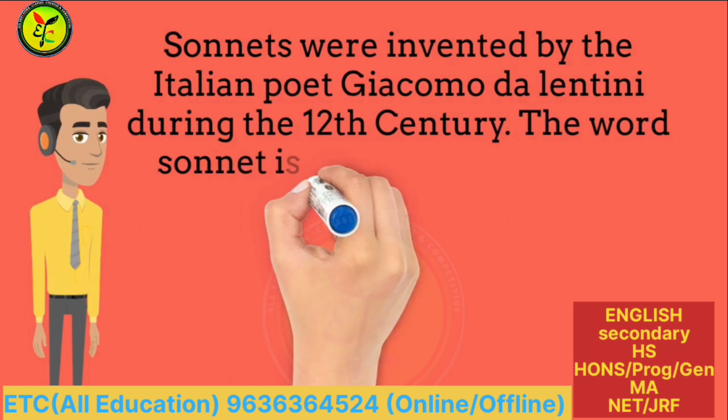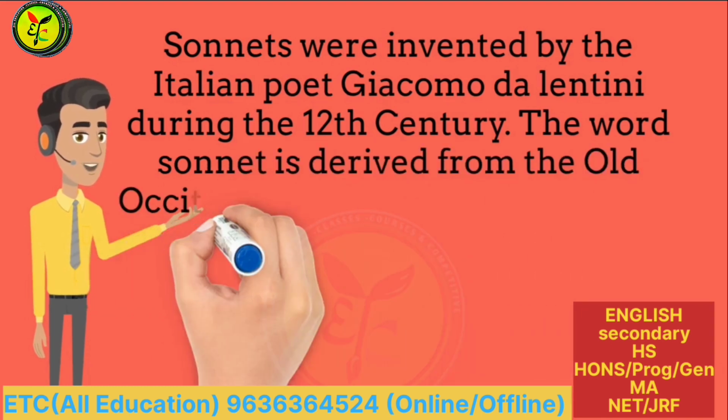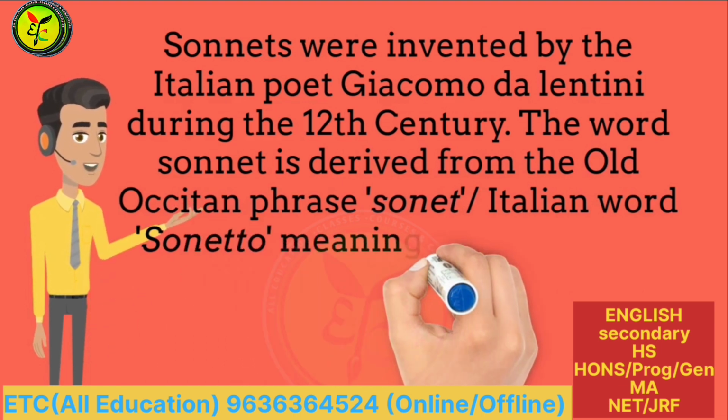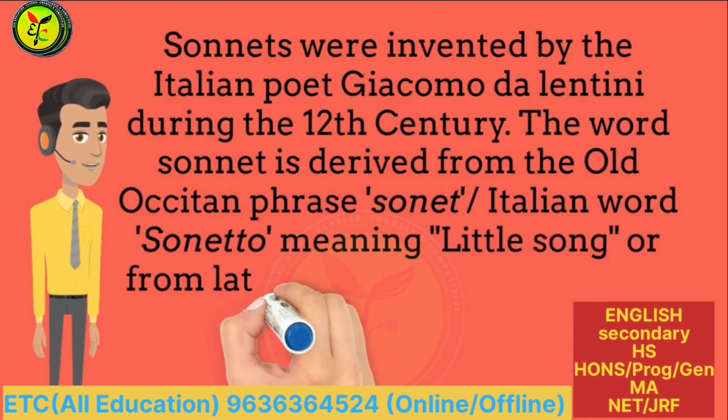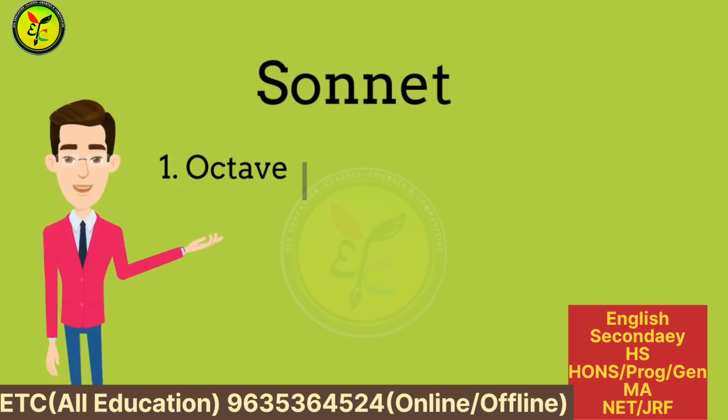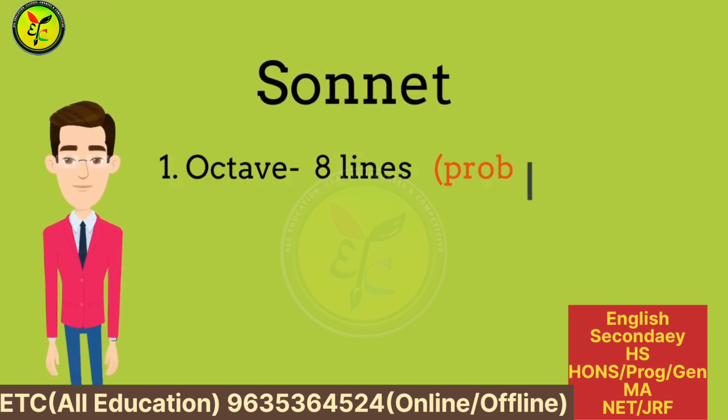The word sonnet is derived from the Old Occitan word sonet or the Italian word sonetto, meaning little song, or from the Latin word sonus, meaning a sound. Traditionally in Italian literature, sonnets are divided into 2 parts in the form of octave and sestet.